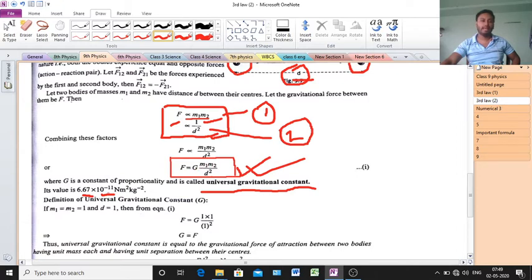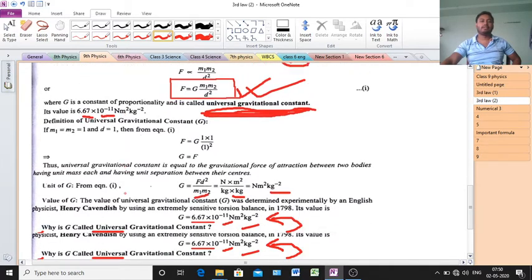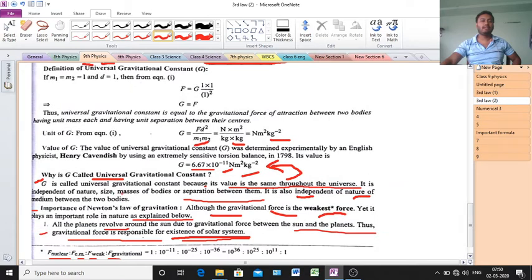This G is a constant, and its name is the universal gravitational constant. Why is it universal? The reason is that its value is 6.67 into 10 to the power minus 11 Newton meter square kg to the power minus 2. Its value is always the same. Why is it called universal?